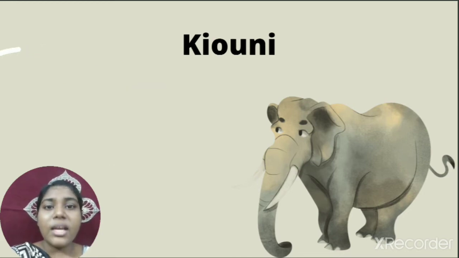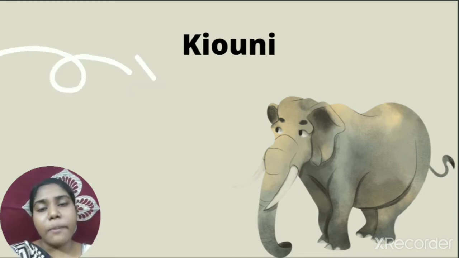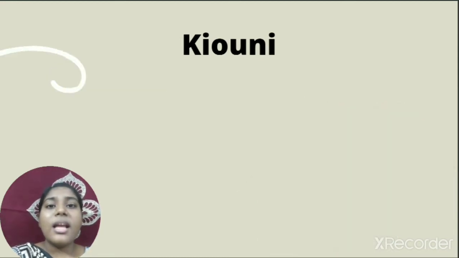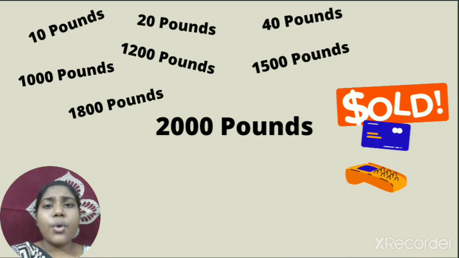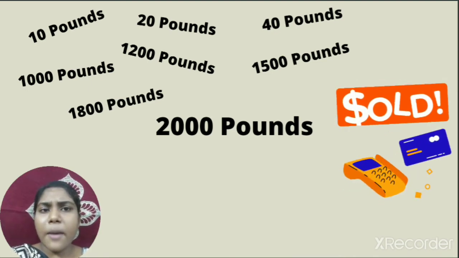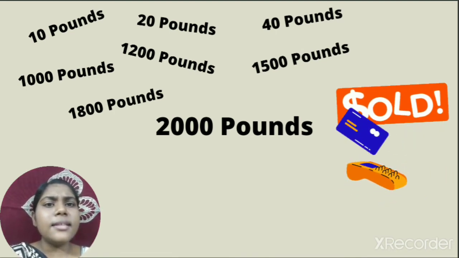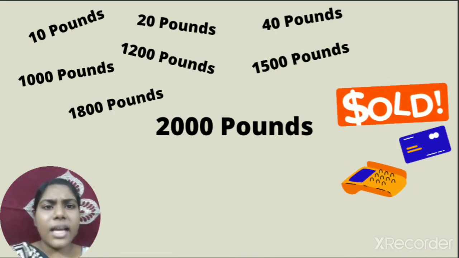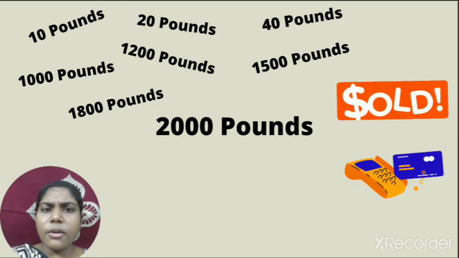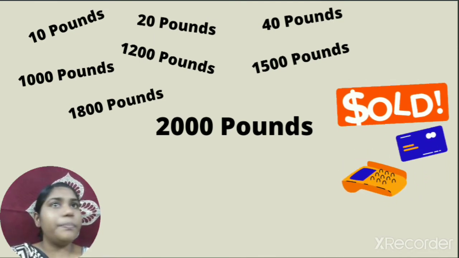And the owner of the elephant came along with Passepartout to talk the price with Mr. Phileas Fogg. And Mr. Phileas Fogg told the elephant owner that he would offer him 10 pounds, 20 pounds, 40 pounds, 1000 pounds, and yes, 1200 pounds, 1500 pounds, 1800 pounds. And the man, the owner of the elephant, said no, no, no. He just kept nodding his head, no.